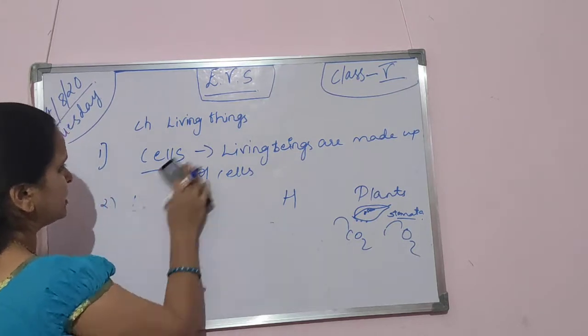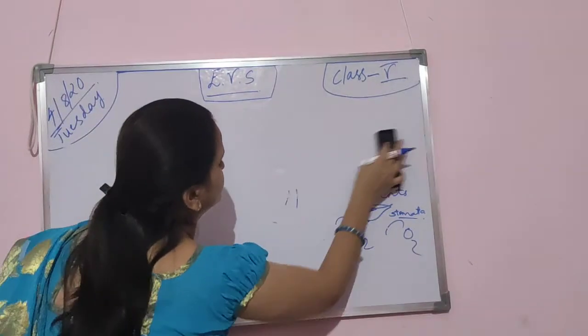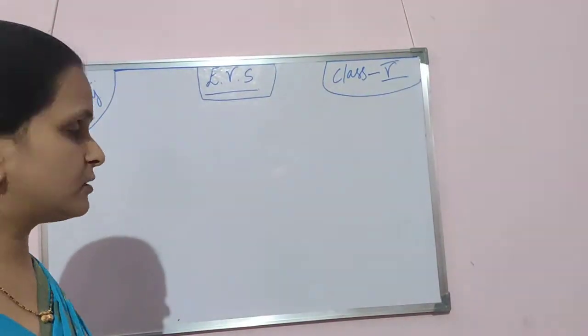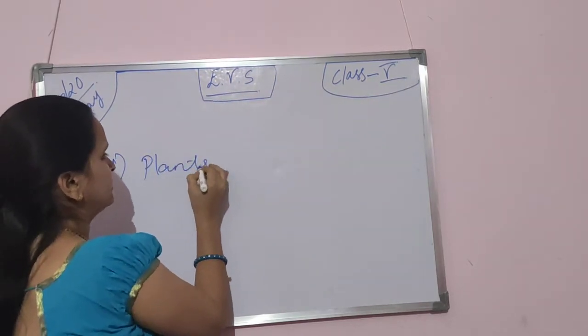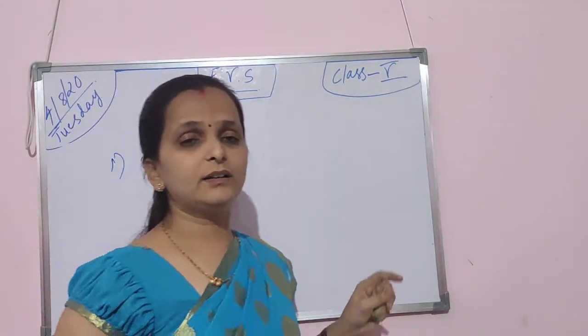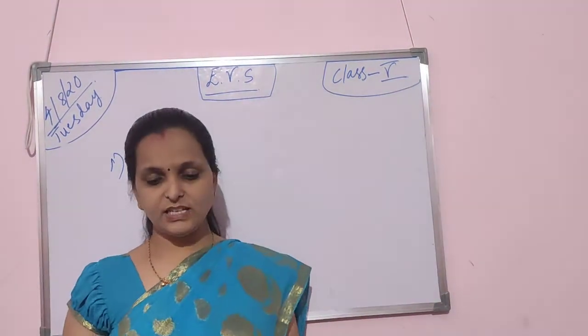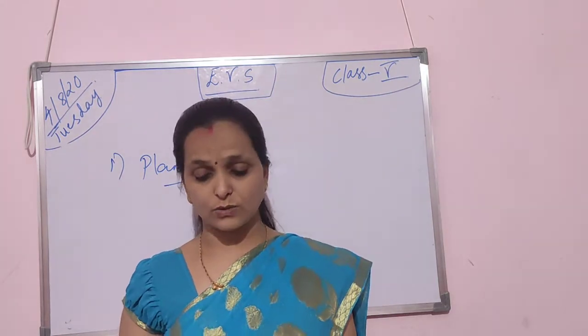Plants are also living things, right? So what do plants do? They also need food, but in terms of oxygen. Each part of the plant does one activity or another. Don't think they do not need food as well.